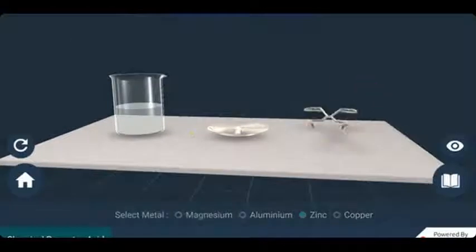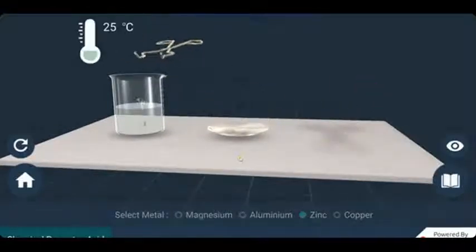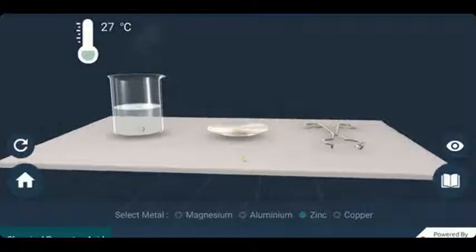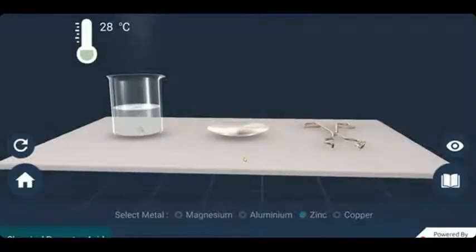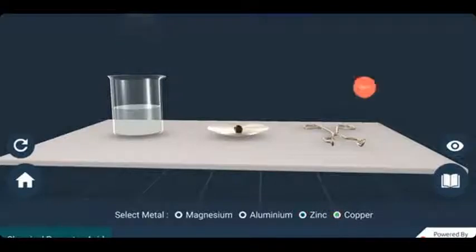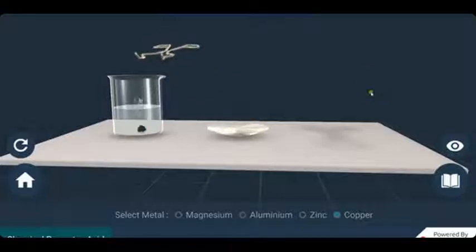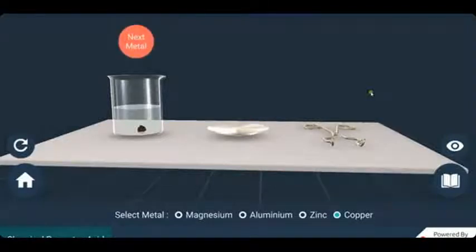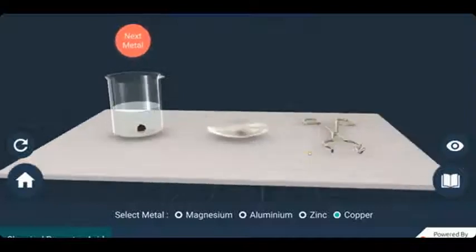Next, we are going to add zinc metal into the hydrochloric acid solution. Here also hydrogen gas is formed, as you can see on the screen, but the number of bubbles, or the reaction, is a little slower as compared to magnesium and aluminium. Now the last metal, copper, is added into the dilute hydrochloric acid solution. There are no bubbles formed, right? This is because copper metal does not react with dilute hydrochloric acid.